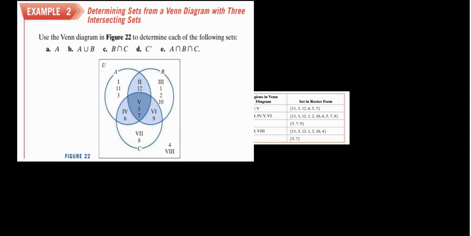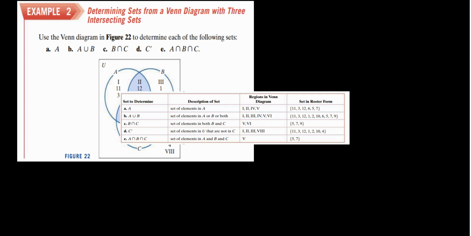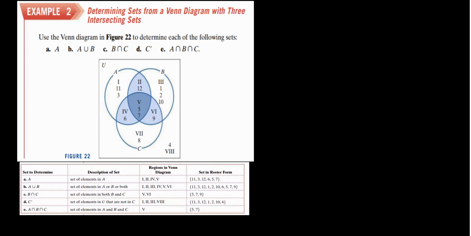Put it down here. Okay, so when I said C complement, I said if I recall, I said this is C, and then I just marked everything out. All right. I might have not actually literally said the number 4, but it was implied, I guess. If I didn't say it, I'm terribly sorry. But yeah, it's basically everything that is not marked out. So it would be 11, 3, 12, 1, 2, 10, and 4. Yes. Right.